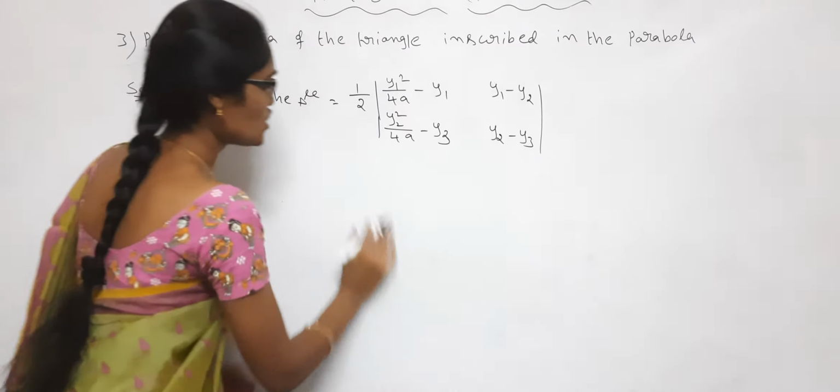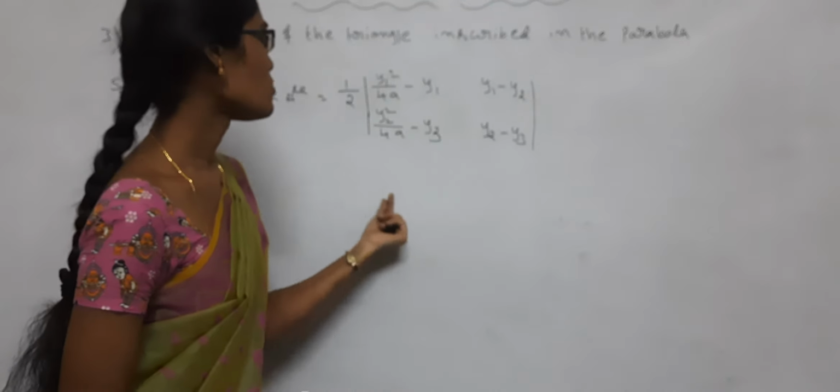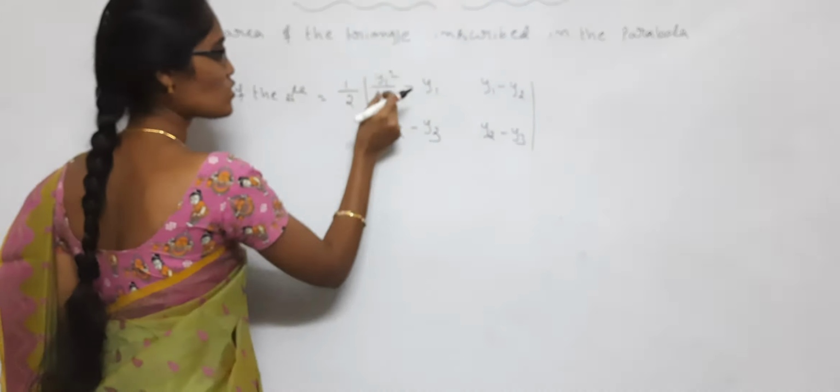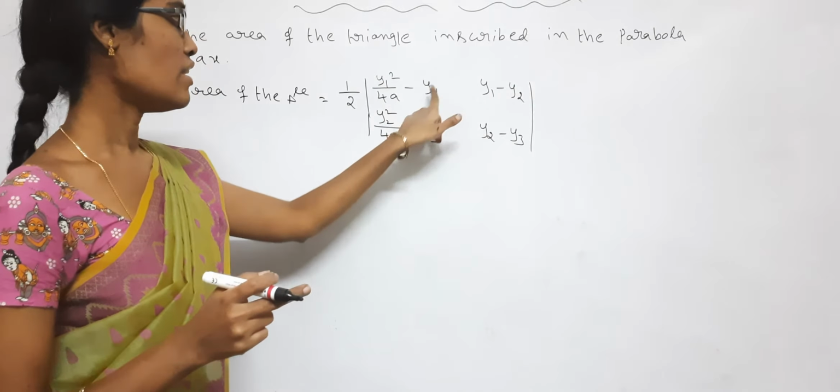The continuation. So what is the formula? Half into modulus of x1 minus x2, y1 minus y2, x2 minus x3, y2 minus y3. So this is the substitution: half into the x1 value, which is y1 square by 4a, y1, and the x2 value.